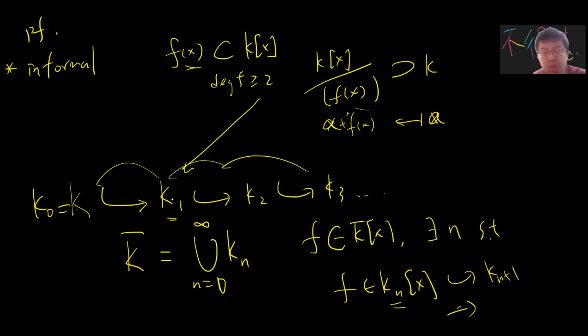this construction does not give you a clear description of K1, right? Because it seems like you may need to do an uncountable, or countable, probably uncountable adjoining to get your K1. So there will be some set theoretical issue to construct this K1. Okay, so this is the problem.